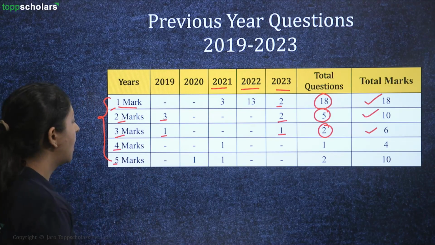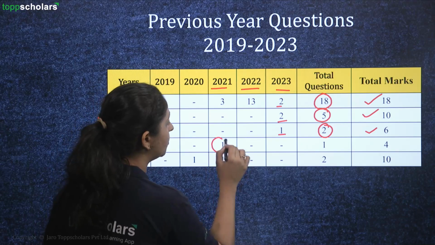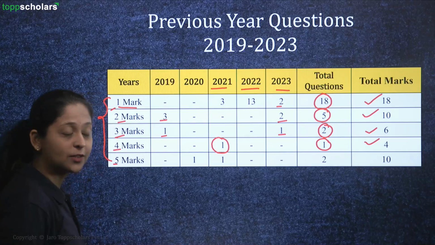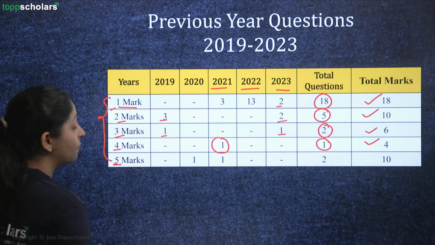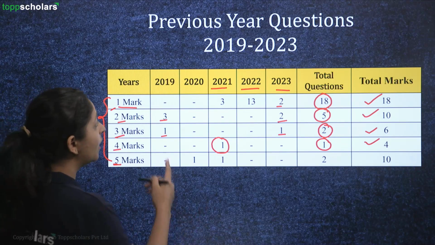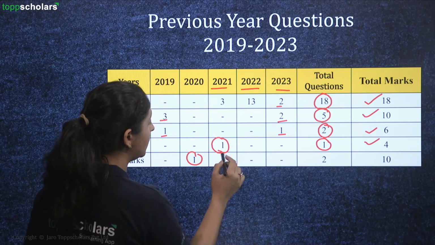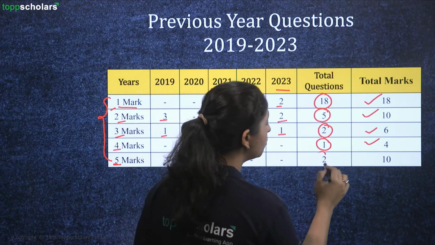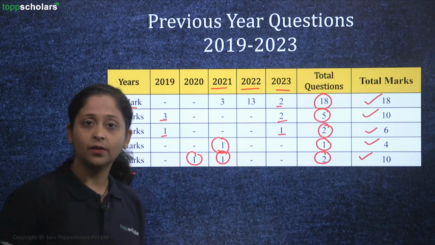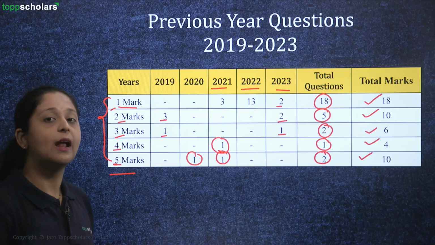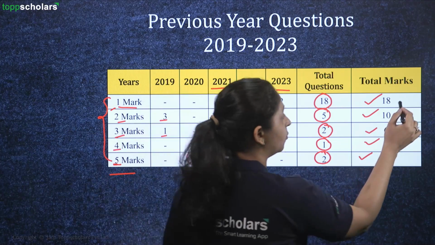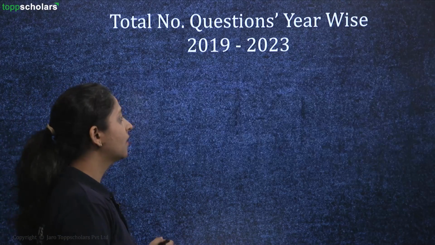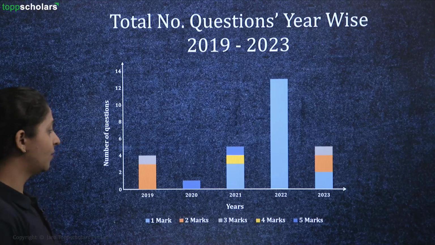For 4 marks, you have 1 question in the year 2021, holding 4 marks. And for 5-mark questions, like the longest ones, you had 1 question in the year 2020 and 1 question in the year 2021, having a total of 2 questions and holding 10 marks for you. So with this itself, students, you can understand how much weightage there is for this particular topic and how important it is, right?